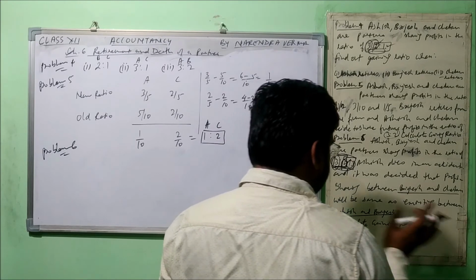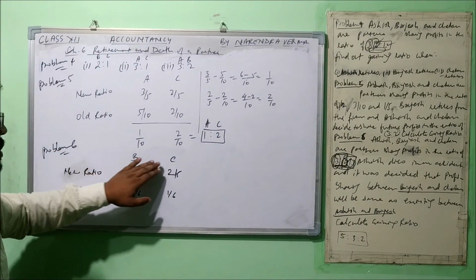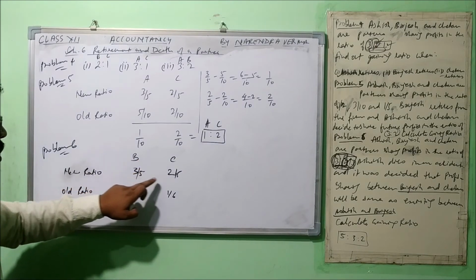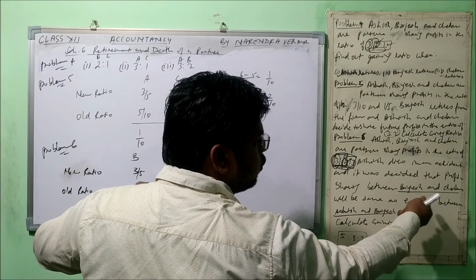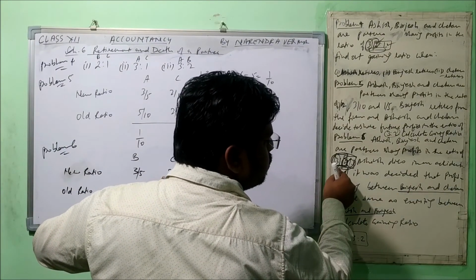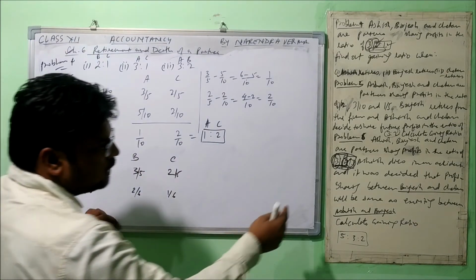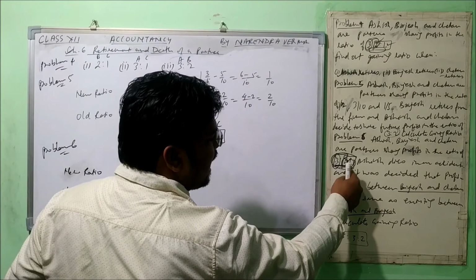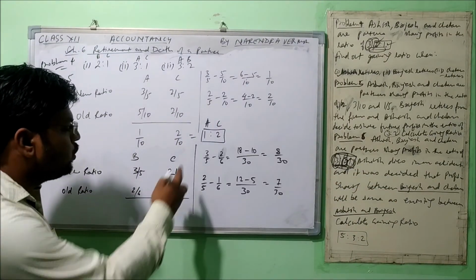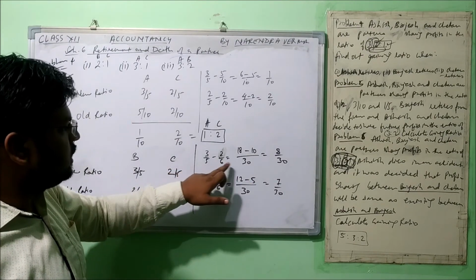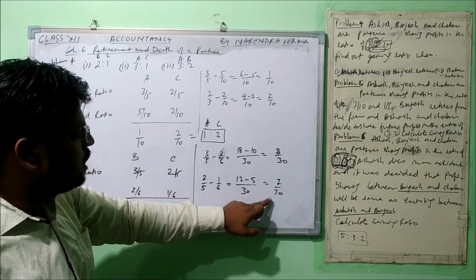right? Now let's calculate the gaining ratio. Okay, so Brijesh and Chetan, they will have new ratio 3:2, right? The ratio which was earlier between Ashish and Brijesh, now will be between Brijesh and Chetan. It was 3:2. Okay, so 3/5 and 2/5, and the old ratio, the similar one, Brijesh had 2/6 and Chetan had 1/6. Now let's calculate it. Alright, you can have a look here. 3/5 minus 2/6, that is 8/30, and similarly 2/5 minus 1/6 is equal to 7/30.